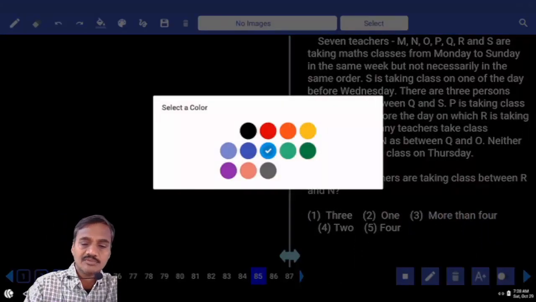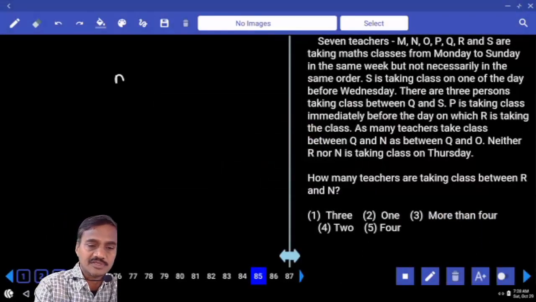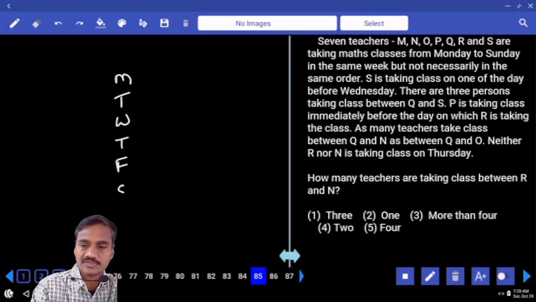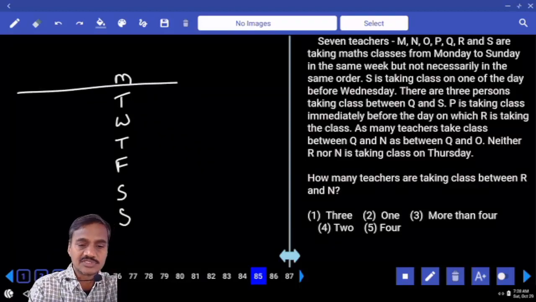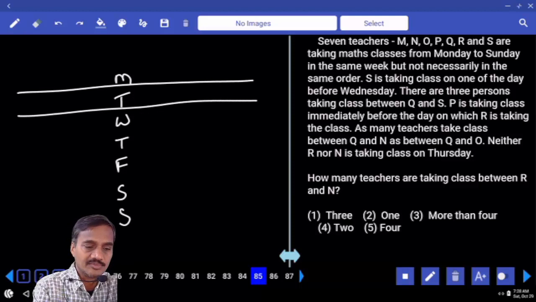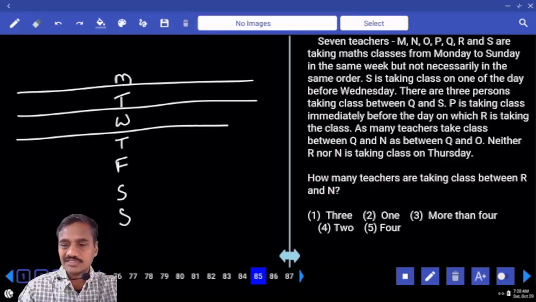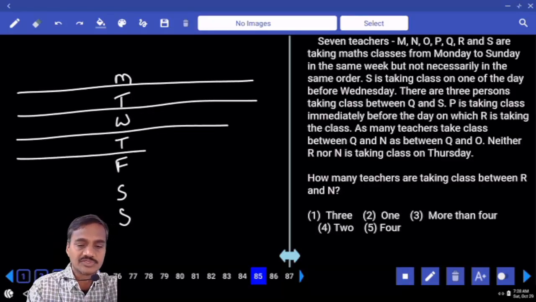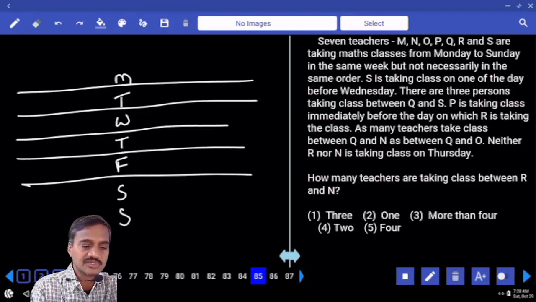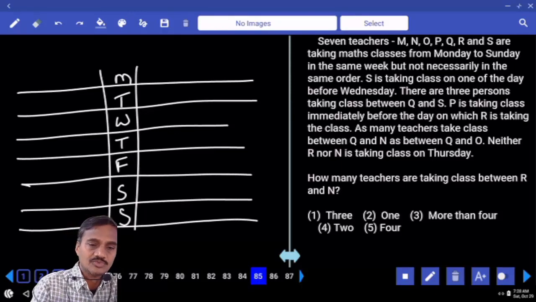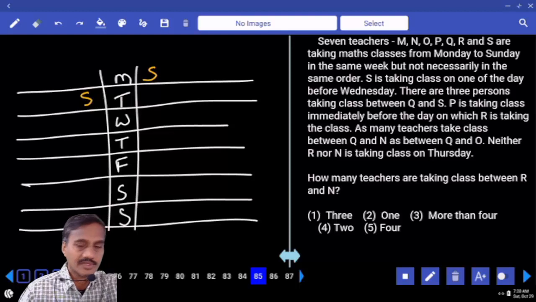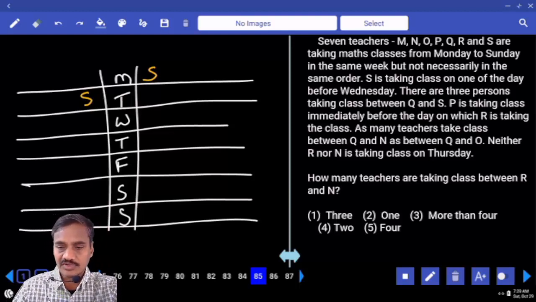to Sunday. Monday to Sunday, no other parameter added. Monday, Tuesday, Wednesday, Thursday, Friday, Saturday and Sunday as well, and 7 persons on these 7 different days. Coming to condition number 1, S is taking classes on one of the days before Wednesday. So before Wednesday, the possibilities are Monday or Tuesday.